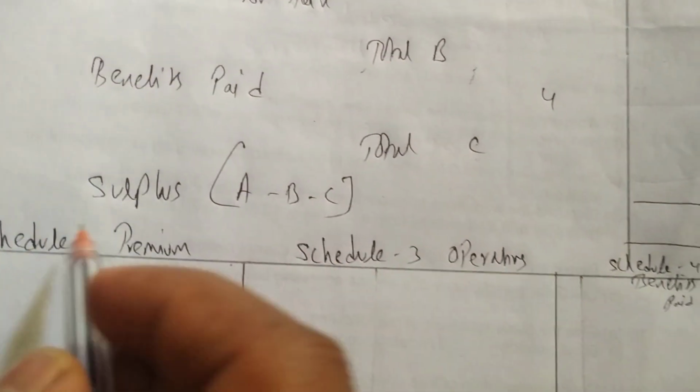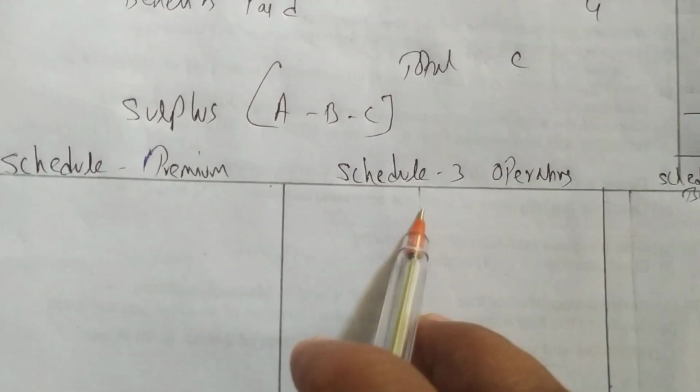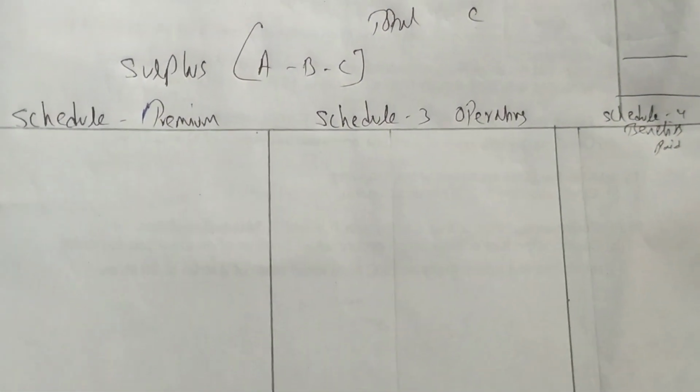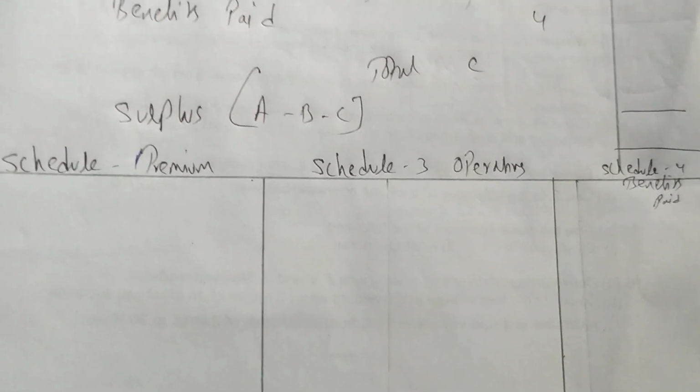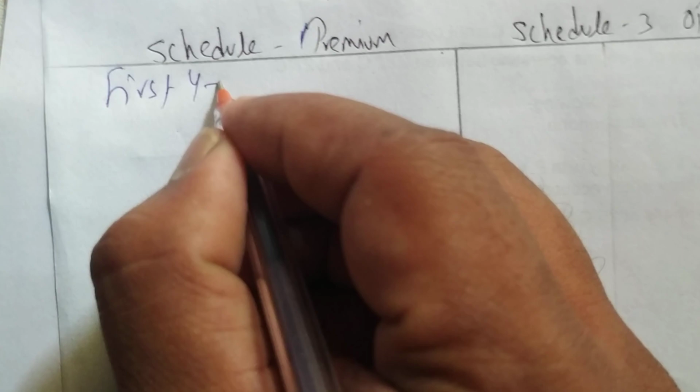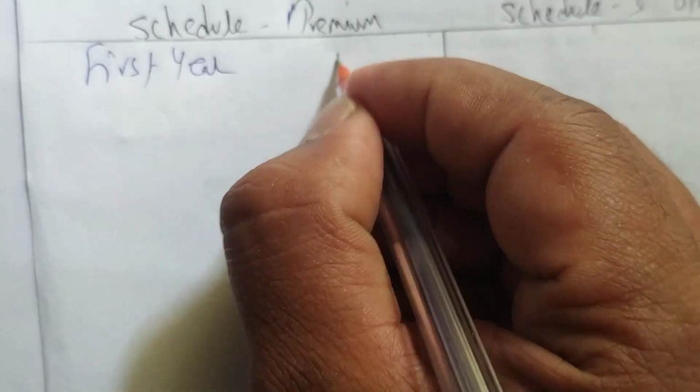Now let us continue. I prepared schedules also. 3 schedules you have to prepare. Schedule number 1, that is premium. 3 is operating expenses, and 4 is benefits paid. So first, what is here? First year premium, so we'll write under premium. How much is first year premium? 1850. Next we have renewal premium 275.